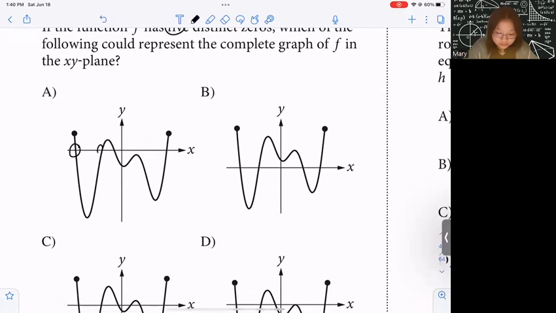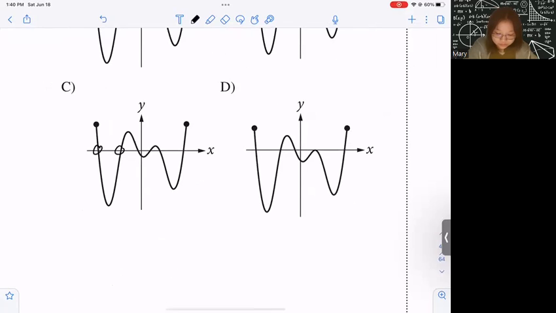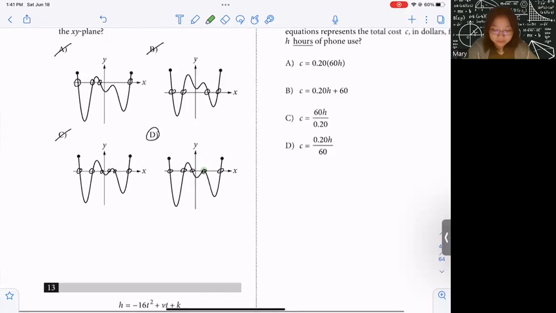That's 1, 2, 3, 4. That's wrong because there are only 4 distinct zeros. There are 1, 2, 3, 4. That's wrong too, it only has 4. 1, 2, 3, 4, 5, 6. That's 6, it's not 5. And then 1, 2, 3, 4, 5. So that is 5. D is correct. In this case, be careful that this one also counts, since it touches the x-axis, it also counts. So just be mindful of that.